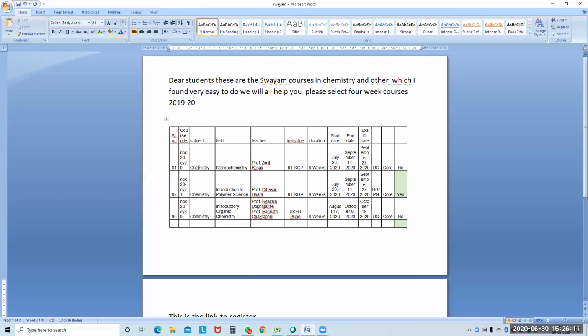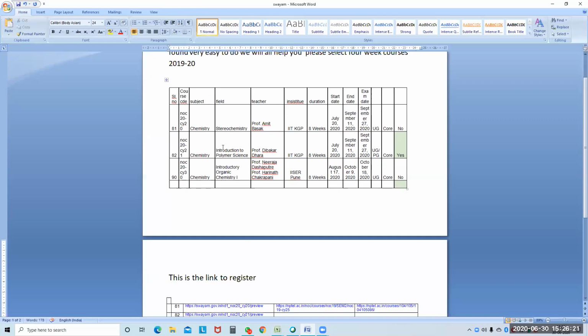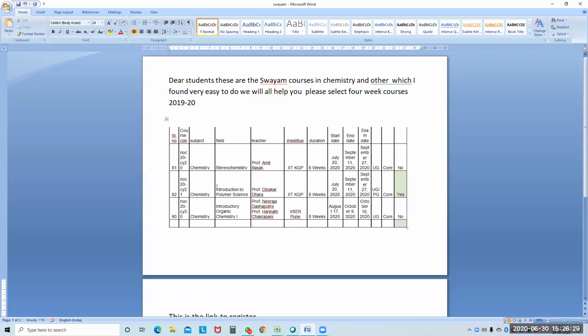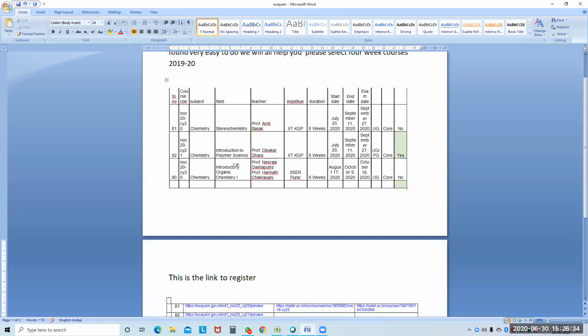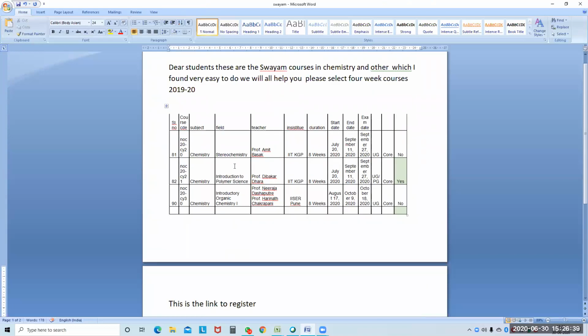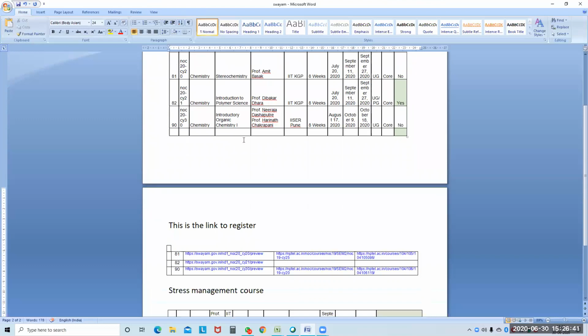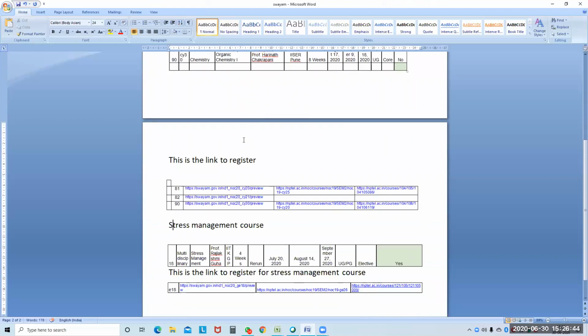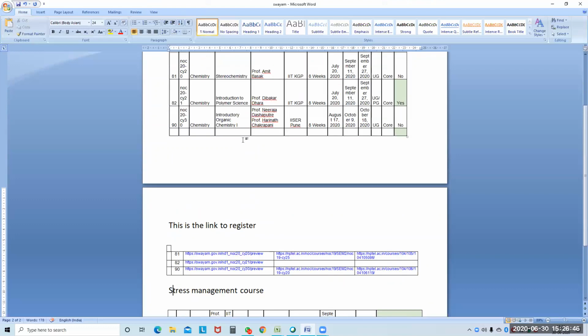Now, how to register for this course? I am advising the PG students to go for stereochemistry. The UG students can go for introduction to polymer science, introductory organic chemistry, or stress management, but it is not compulsory for the PG students to take the stereochemistry course. It is your choice. You can check so many courses there. Out of these, I found some courses that you are eligible to do, and it is also very easy to do.